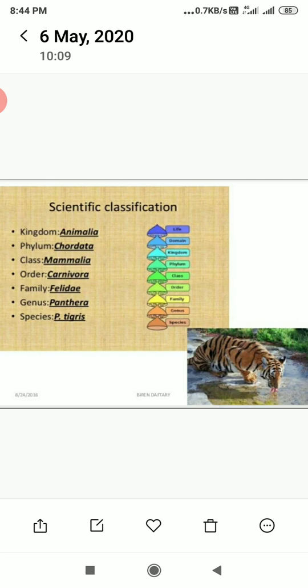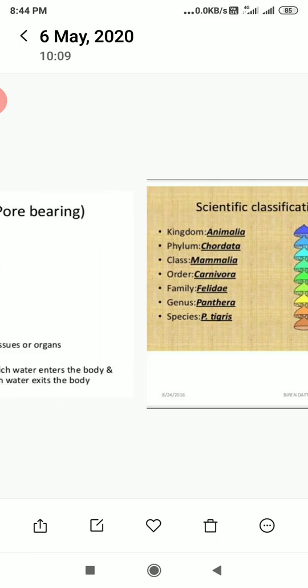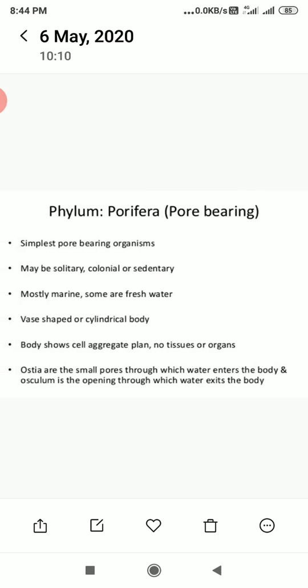When we move from the lower level to the upper level, means from species to kingdom, we find that the number of similar characteristics goes on decreasing, while the number of dissimilar characteristics goes on increasing. So on the basis of similar and dissimilar characteristics, we are going to classify the organisms. In the series of classification, we are going to discuss first phylum, that is phylum Porifera.